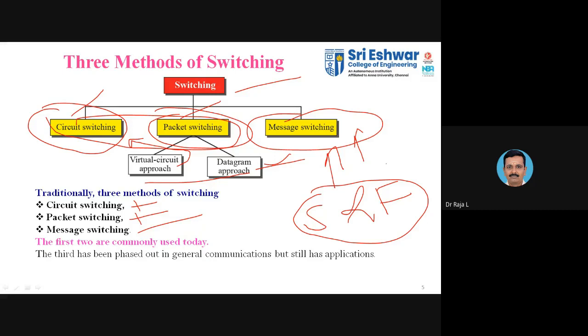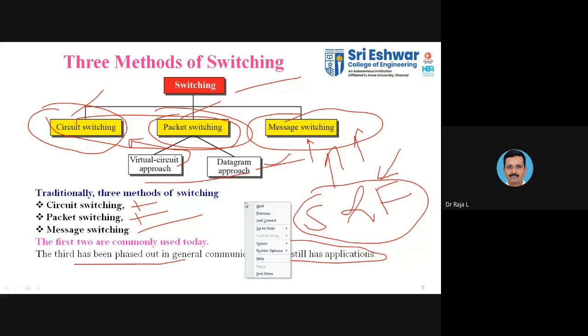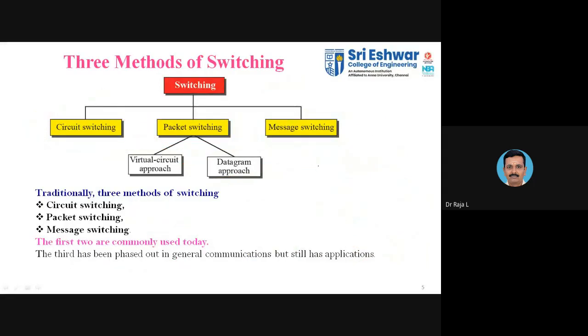It requires a large amount of buffer to store the data. That is why we are not preferring message switching when compared with circuit and packet switching. The third one has been phased out in general communication, but it still has its application. We cannot say it has been completely eliminated from the communication scenario, but it finds some application in a rare case.